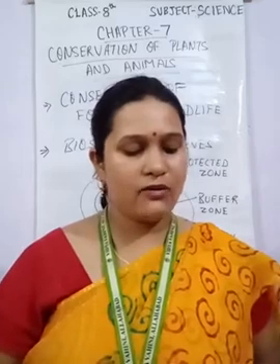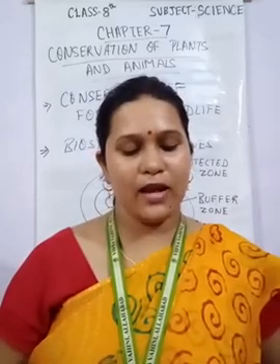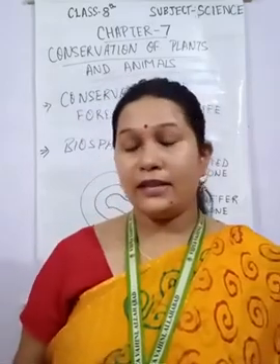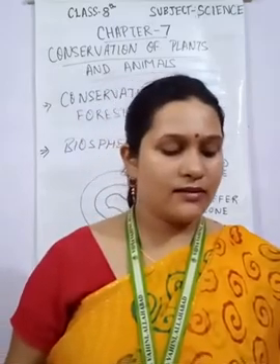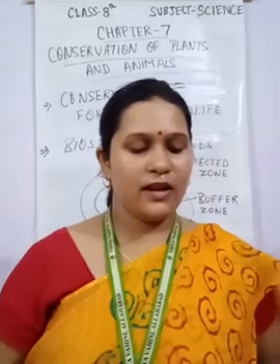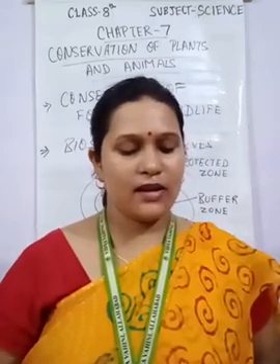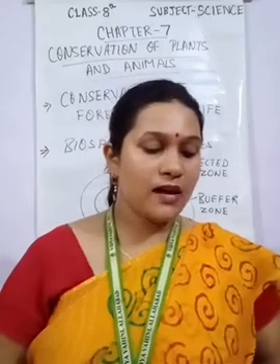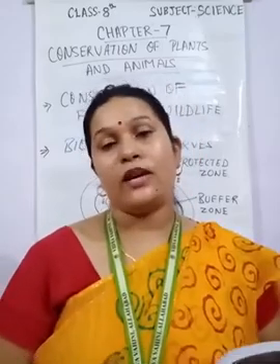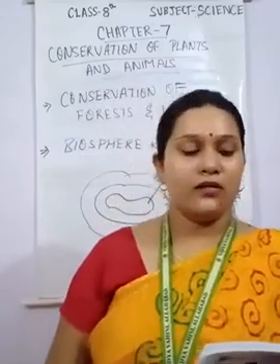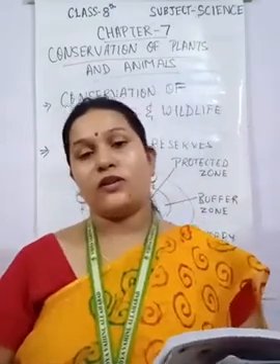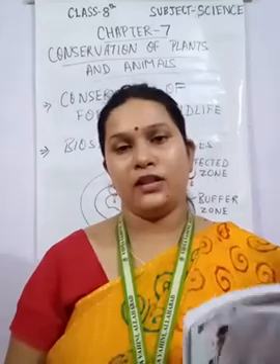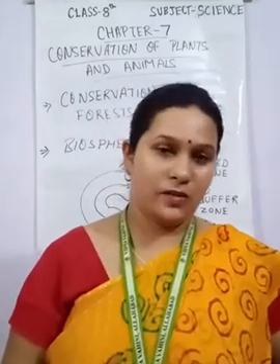Then the National Biodiversity Strategy and Action Plan, that started in the year 1999. And the setting up of the National Biodiversity Authority, that is NBA, to look after the conservation of wildlife. So these are the initiatives taken by the Indian government to protect, or you can say to conserve, the forest and wildlife.